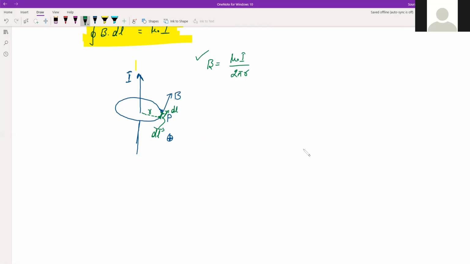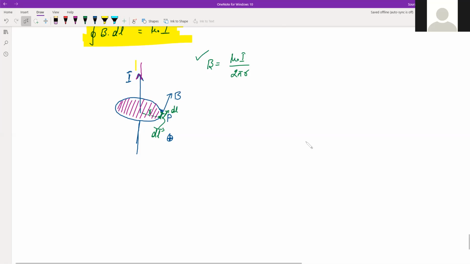Okay, now we have actually drawn this curve, which you can see here. And now you can think about this curve making an imaginary surface like this. And then this current I is the total current which is threading the loop, going across the loop. So that is the total current I, right? And this wire is an infinitely long wire, right? So the field B is directed along the circumference of the circle of radius r around the wire, and this is what we already have.